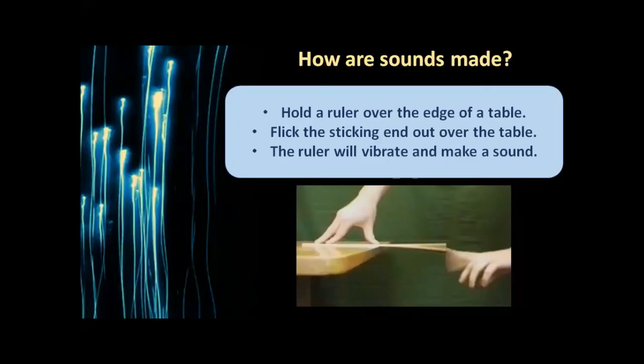And how are sounds made? Hold a ruler over the edge of the table, flick the sticking end out over the table like here. The ruler will vibrate, and anything which vibrates makes a sound. So this is the answer of how sounds are made. Take a picture or screenshot.